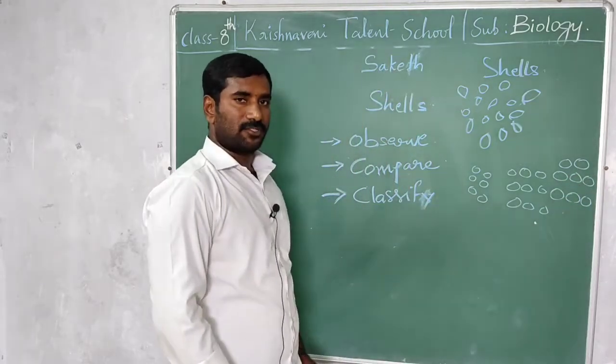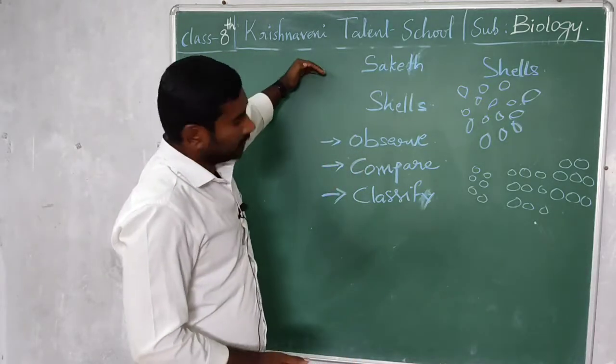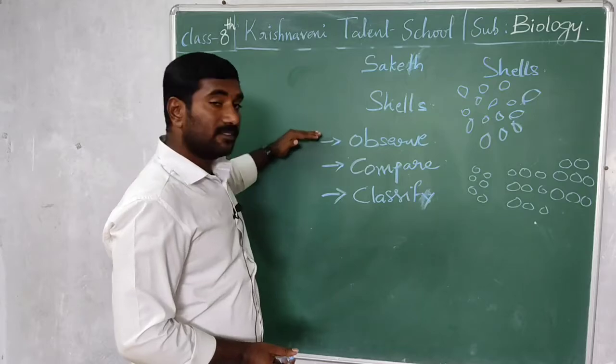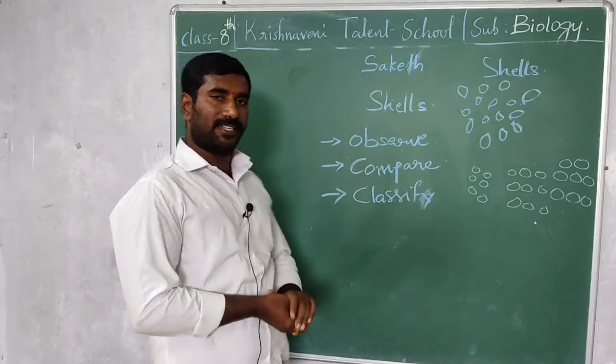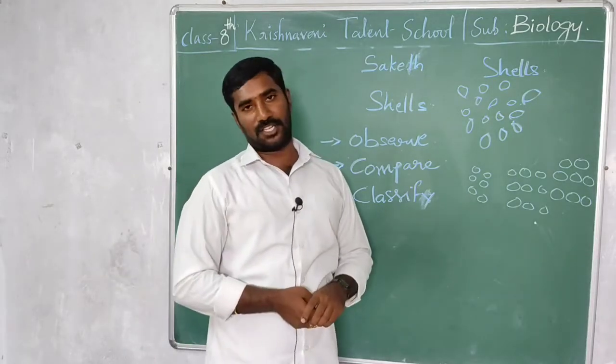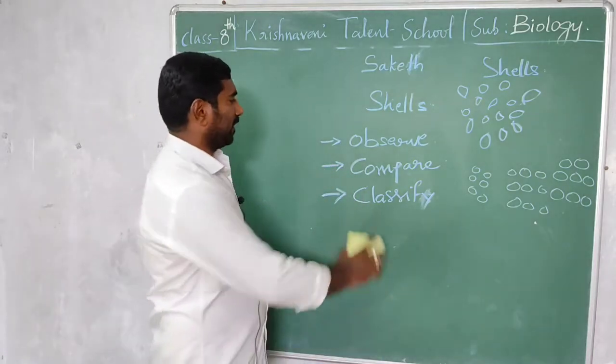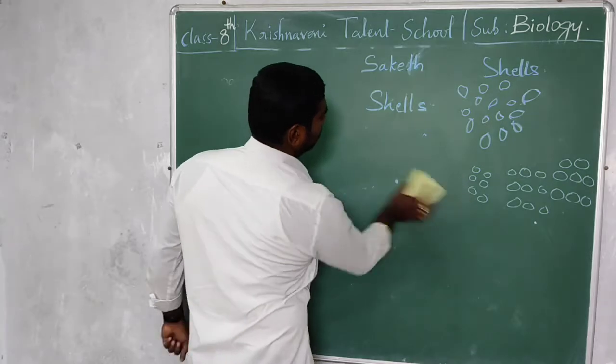Okay, have you understood? These are the process skills we have to use: observe, compare, classify. Okay, Saket's investigation is completed here. We'll go for the next experiment. I think you have completed.